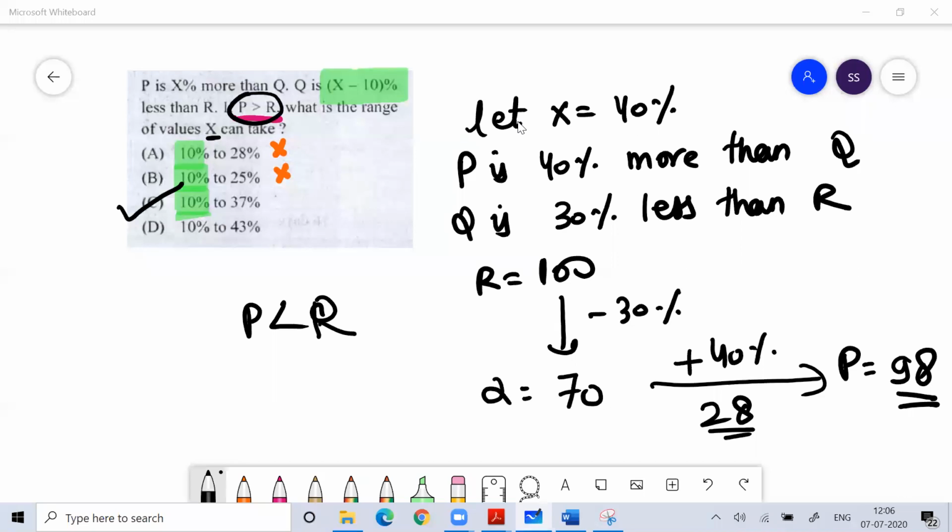Fine, everyone? So the answer for this question is option C. Because if you take any value more than 37%, then definitely P is not more than R. If you want proof, I can prove it by taking 37 also. If anyone has any confusion on that part, I can take X equal to 37.